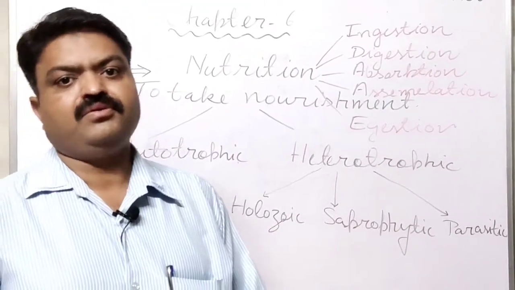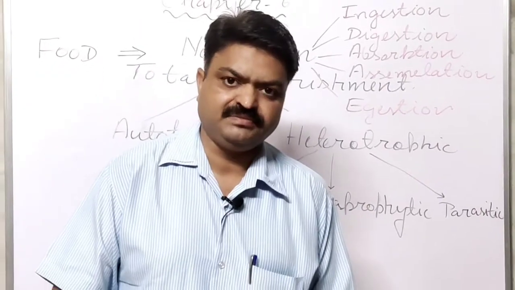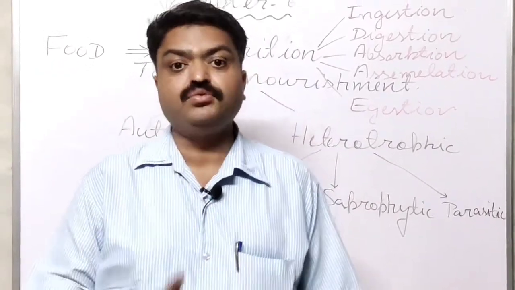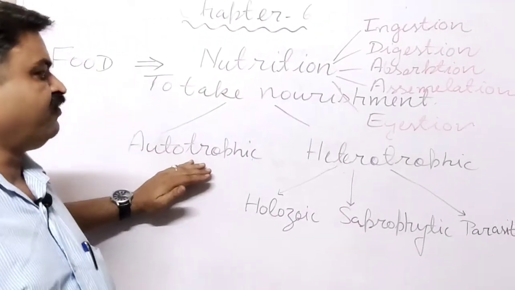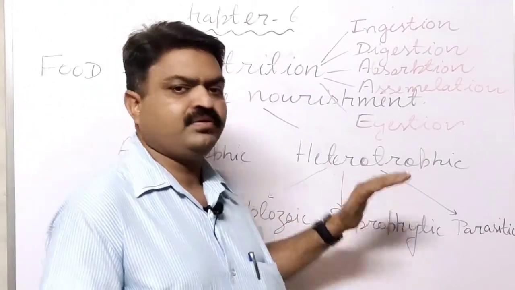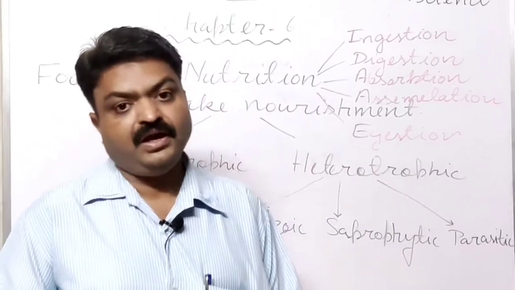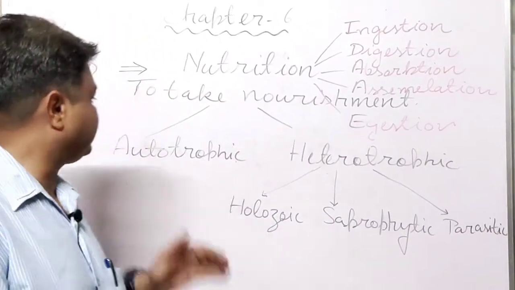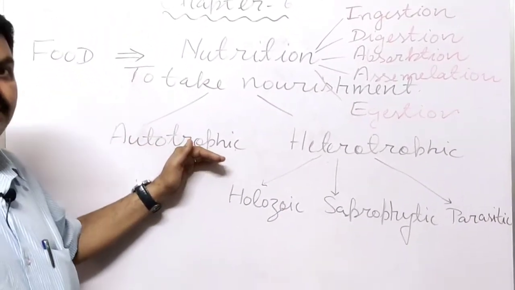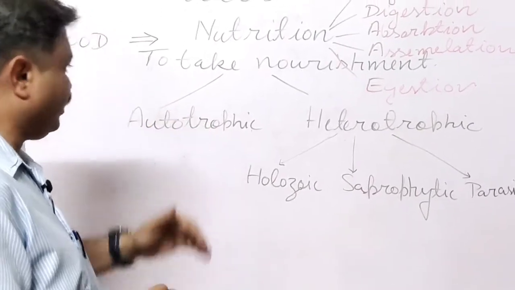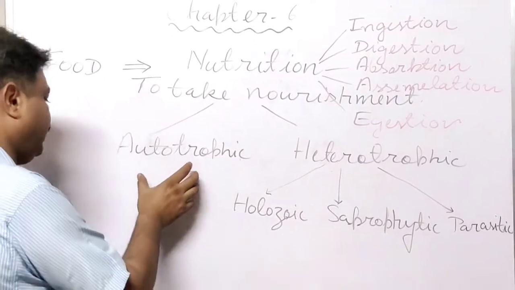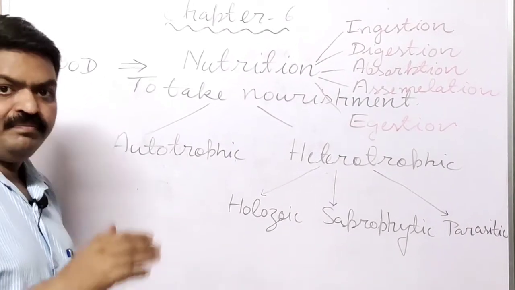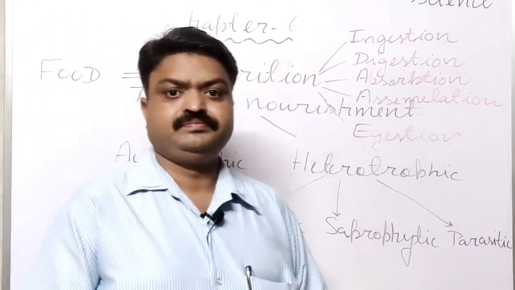Now we come to the types of nutrition. There are mainly two types of nutrition, student. First is autotrophic, second is heterotrophic. Auto means self, trophic means nourishment. It is the mode of nourishment in which living organisms make their own food.